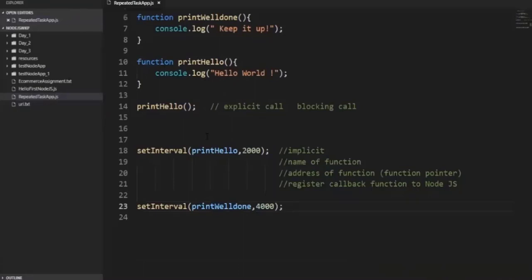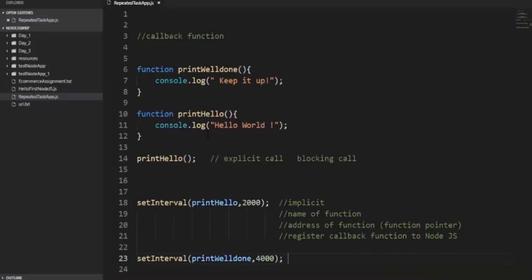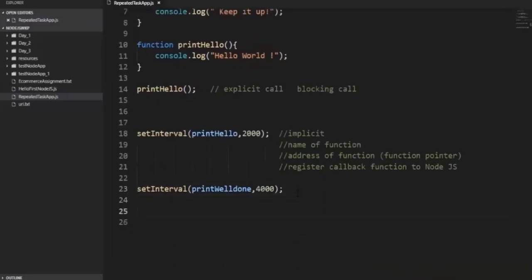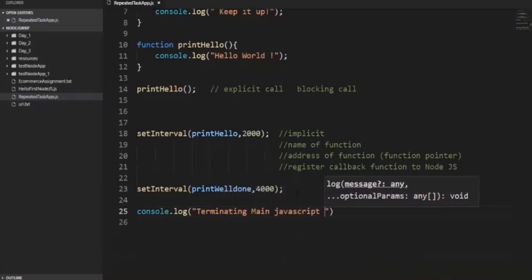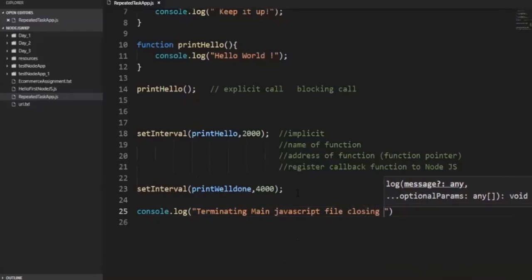Now inside this you'll observe there are two functions declared as callback functions, and both functions are given as input to two different setInterval calls. If I just go back and see the output, and at the same time go below and write simple code: console.log terminating main JavaScript file, closing Node.js application.